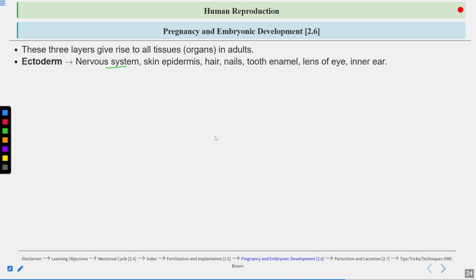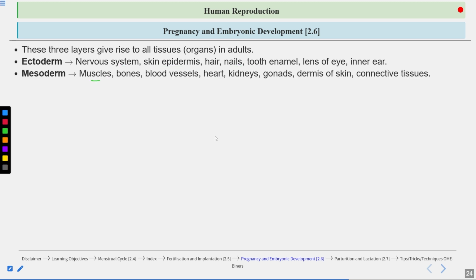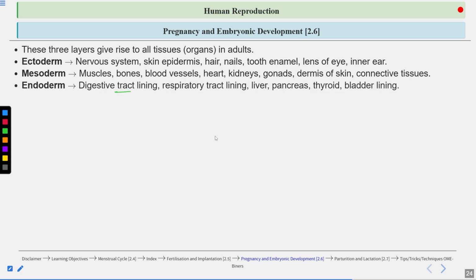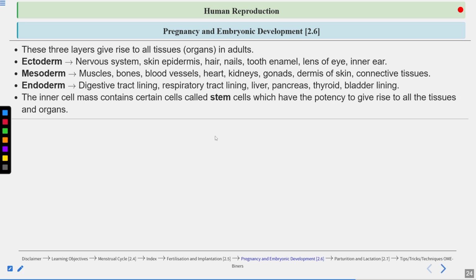Ectoderm gives rise to the nervous system, skin and epidermis, hair, nails, tooth enamel, and lens and inner ear. Mesoderm gives rise to muscles, bones, blood vessels, heart, kidney, gonads, dermis of skin, and connective tissue. Then endoderm gives rise to the digestive tract lining, respiratory tract, liver, pancreas, thyroid, and bladder lining. The inner cell mass consists of stem cells. These stem cells keep on dividing and they can differentiate to form any kind of tissues as well as organs.